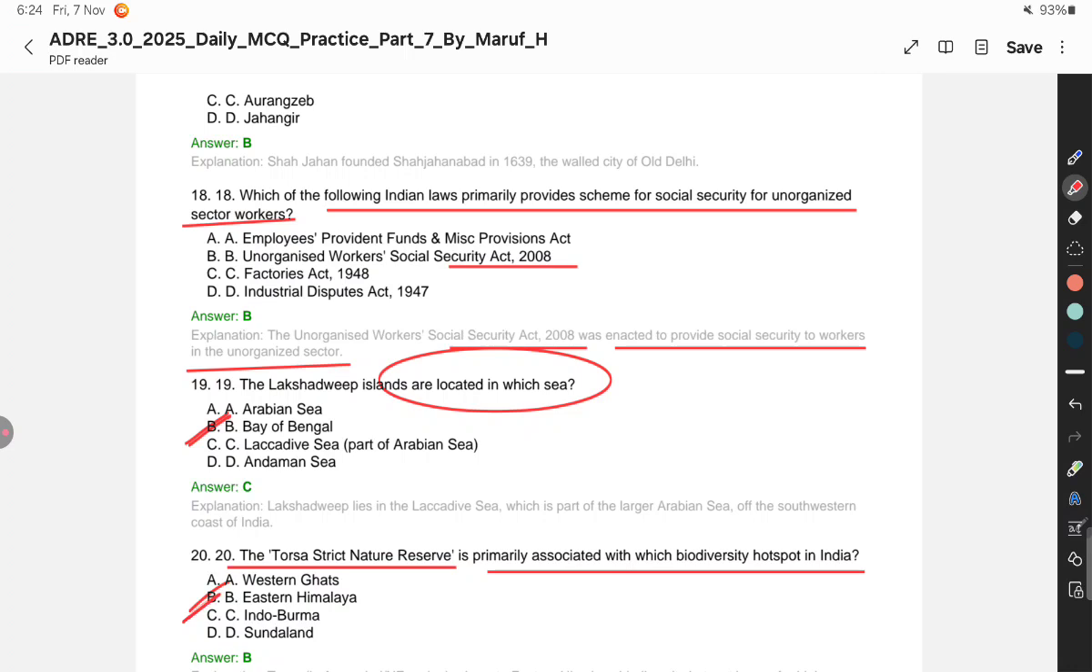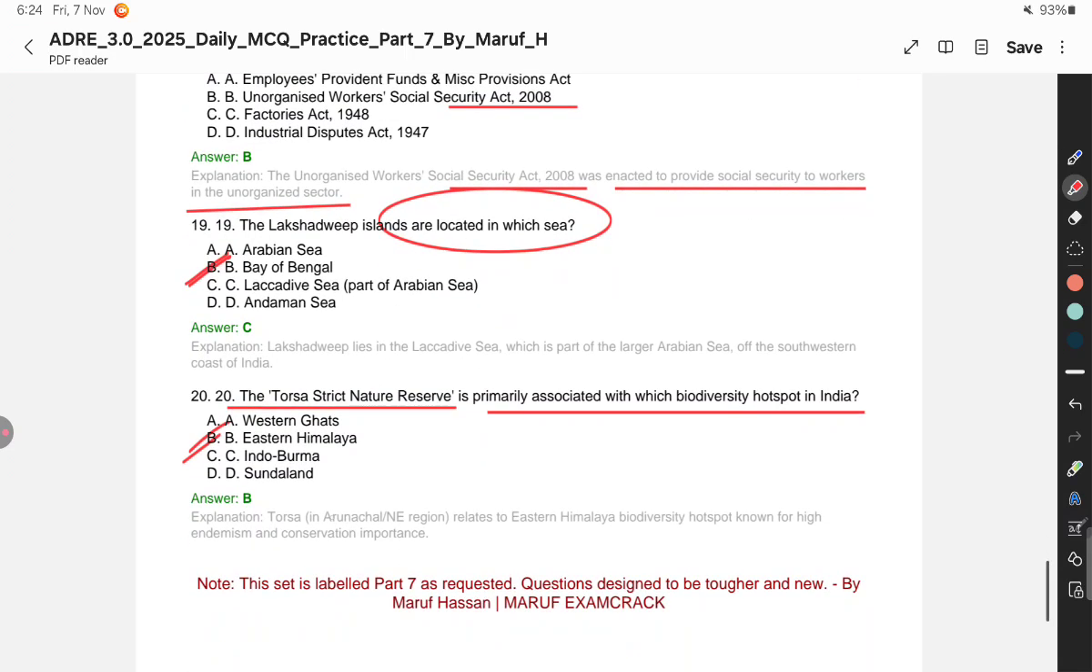All right, remember Eastern Himalaya. If the option is given, then the analysis we will do is that Torsa is in the Arunachal northeast region. Where is Torsa? It is in Arunachal, related to the Eastern Himalaya biodiversity hotspot, known for high endemism and conservation importance. Endemism. All right, remember.